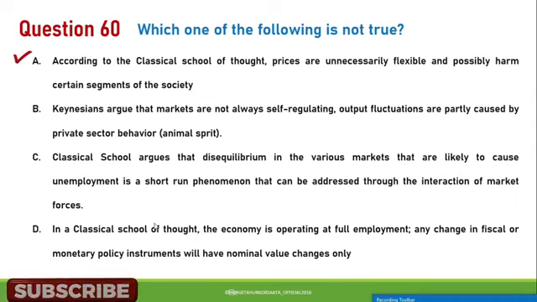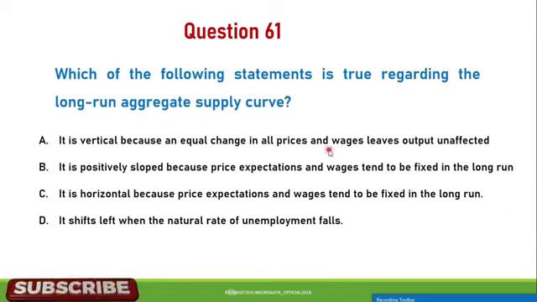Next question, number 61. Which of the following statements is true regarding the long run aggregate supply curve? A. It is vertical because unequal change in all price and wage leave output unaffected. B. It is positively sloped because price expectation and wages tend to be fixed in the long run. C. It is horizontal because price expectation and wages tend to be fixed in the long run. D. It shifts left when the natural rate of unemployment falls.